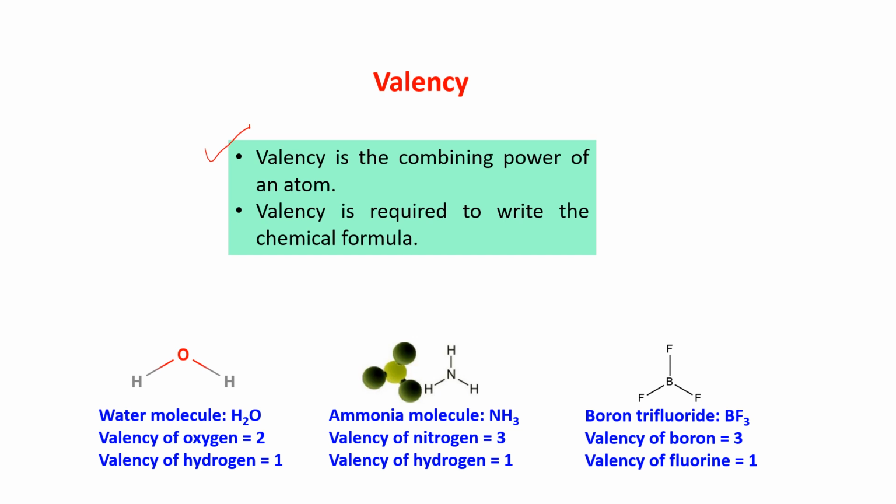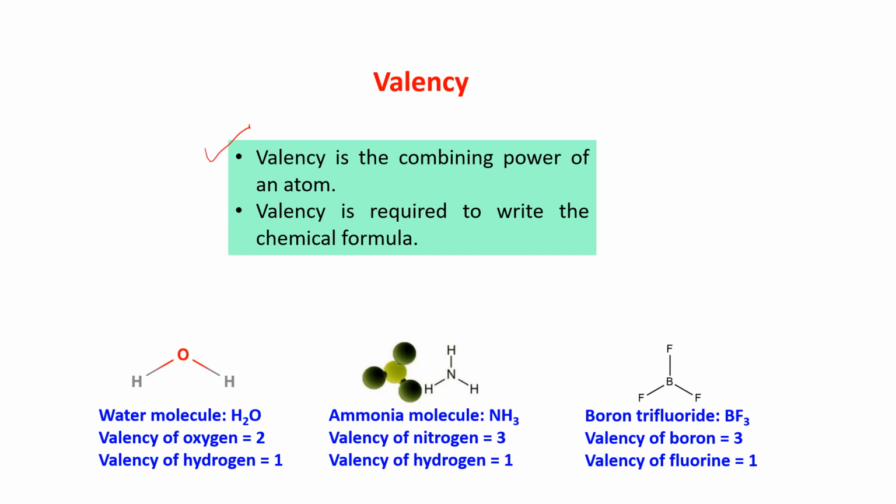In this class, please learn those valencies. In the next slide, you can see the valency of some elements is given. You have to learn that, and I will tell you how. First, let me talk to you about valency, and then I will go to the next slide and show you.